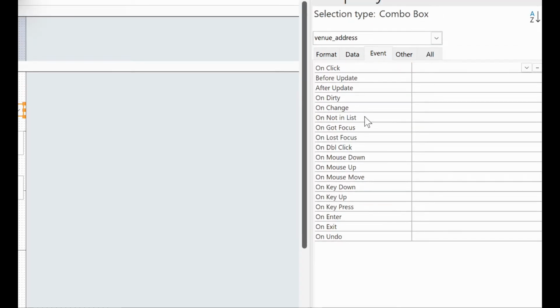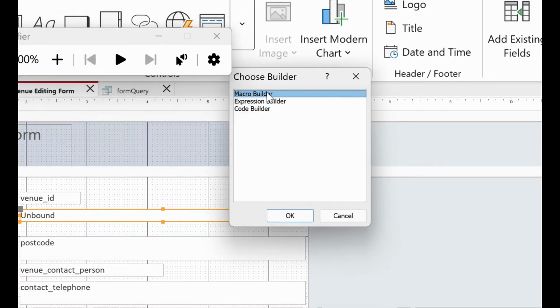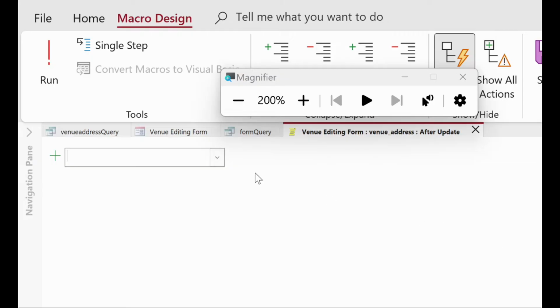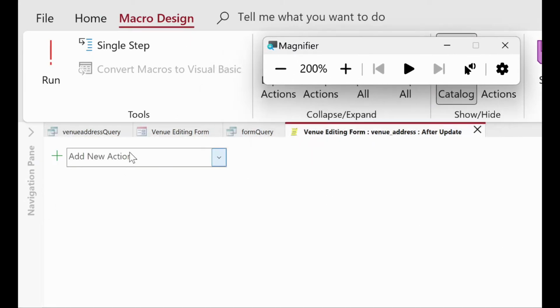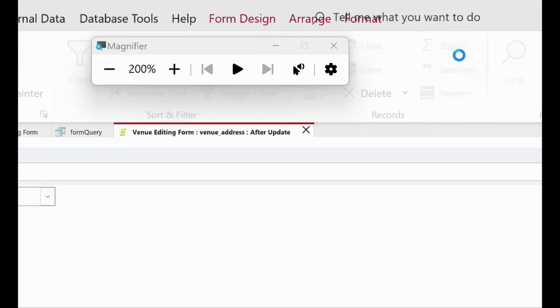we were already clicking on the combo box, right? So what will happen after update? Because when we choose the combo box, the other field value will be changed. So that's why we'll choose after update, and from here you can choose the combo builder. Okay, and then from here you just write requery, enter. Okay, that's it. After that, save it and then close it.